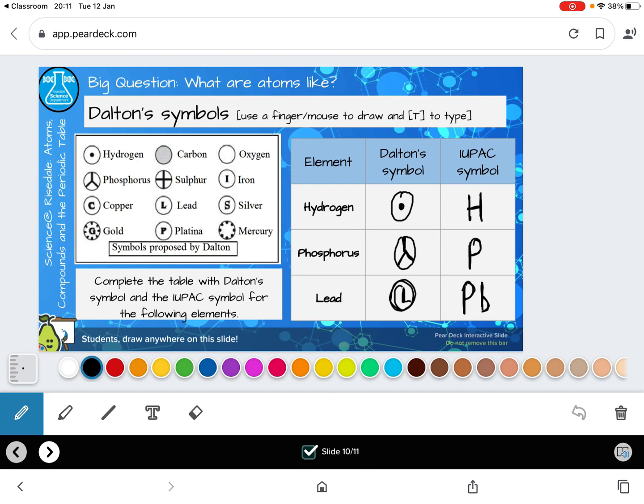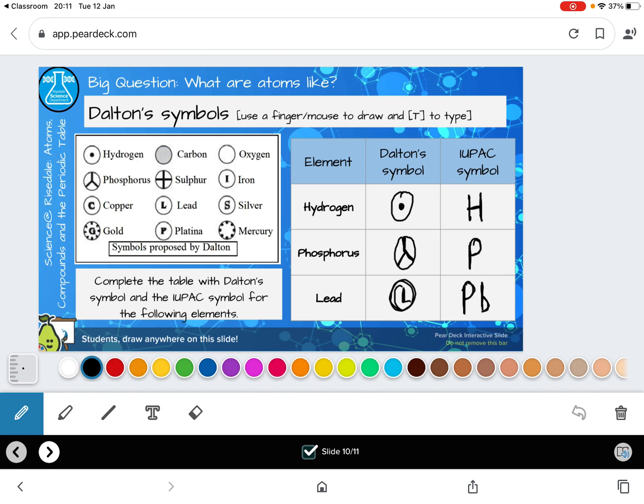And then I asked you to look at the table and to draw what Dalton's symbols were, but then to do a little bit of research and find out what the international symbol for these different elements is. So hydrogen was a circle with a dot in, and now we use the symbol capital H. Phosphorus was like a peace sign, and we use the symbol P. So you'll notice for both of those, it's the first letter of the word, and for a lot of the elements, that's true. It's the same letter, the first letter.